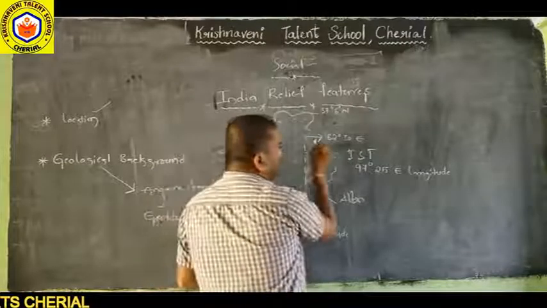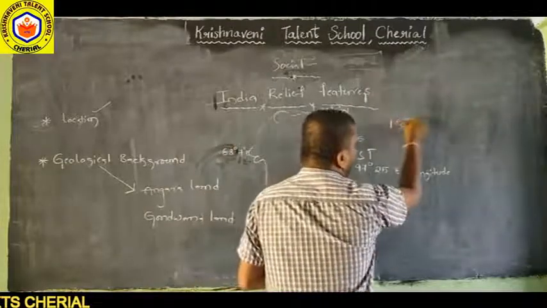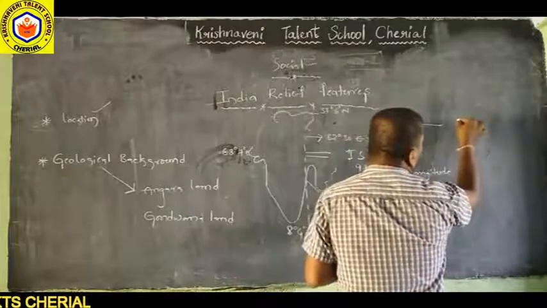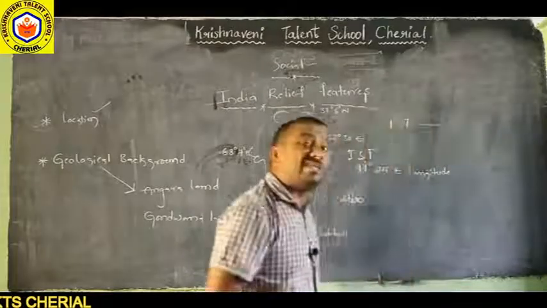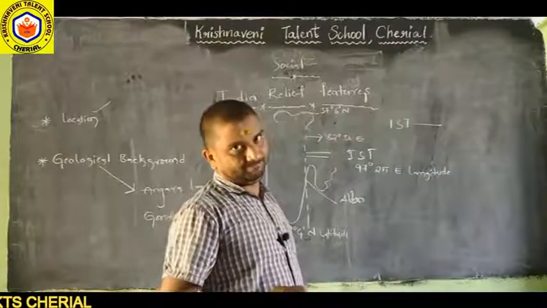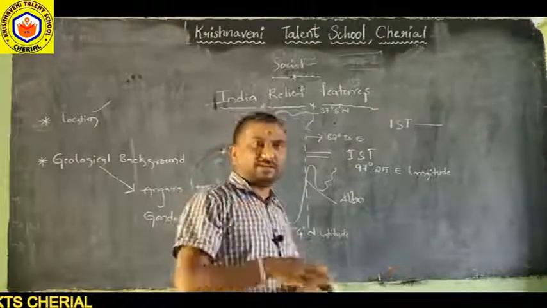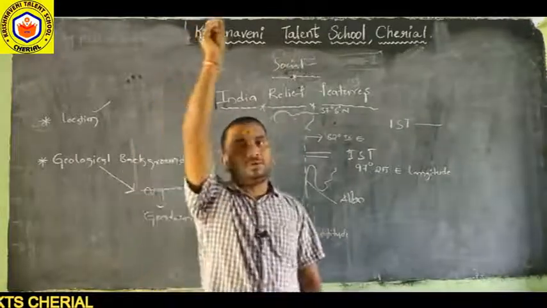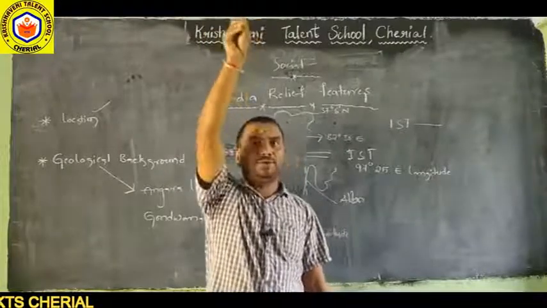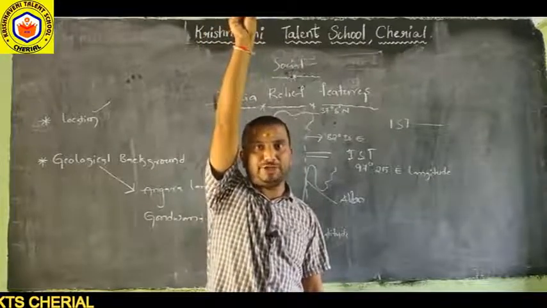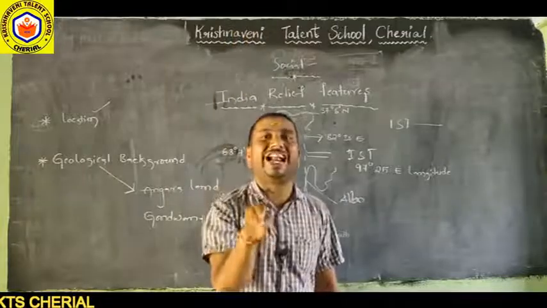Now compare Indian Standard Time, IST, to Greenwich Standard Time, or World Standard Time. Why is it called Greenwich? Because the 0 degree longitude passes through Greenwich in London.